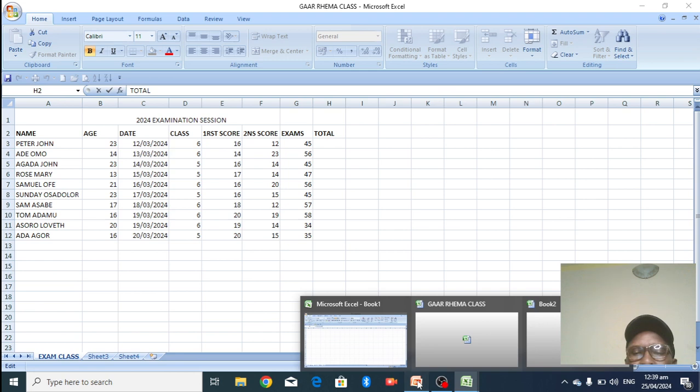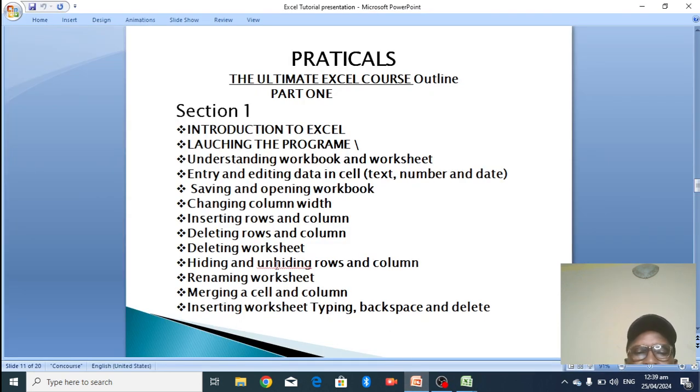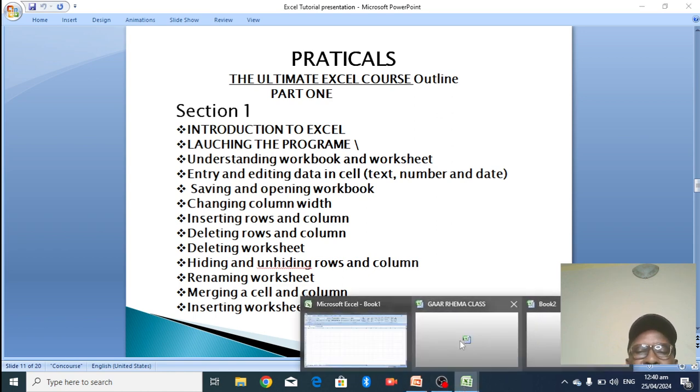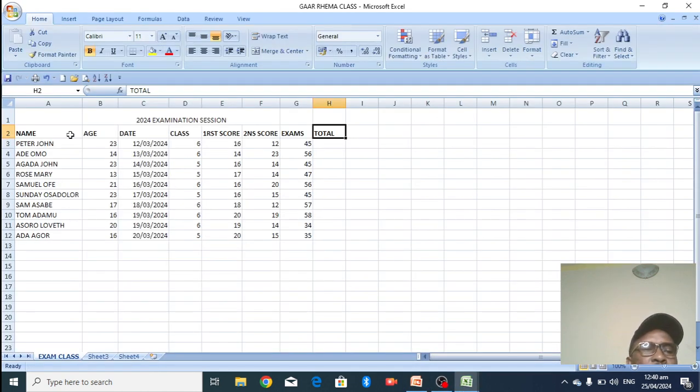Now again, you can also unmerge it. You can merge a column the same way you merge your cell. If you want to merge all of these together, I can also do the same merging. But I won't do it now.